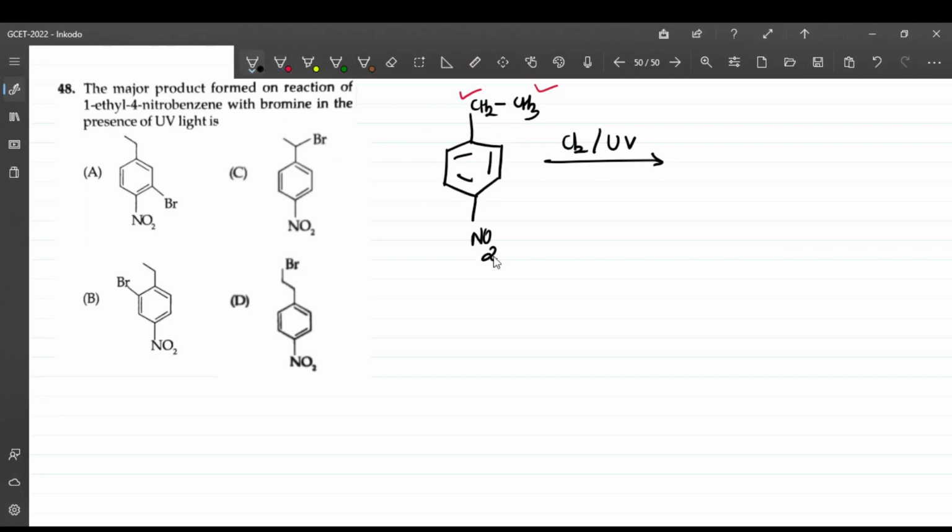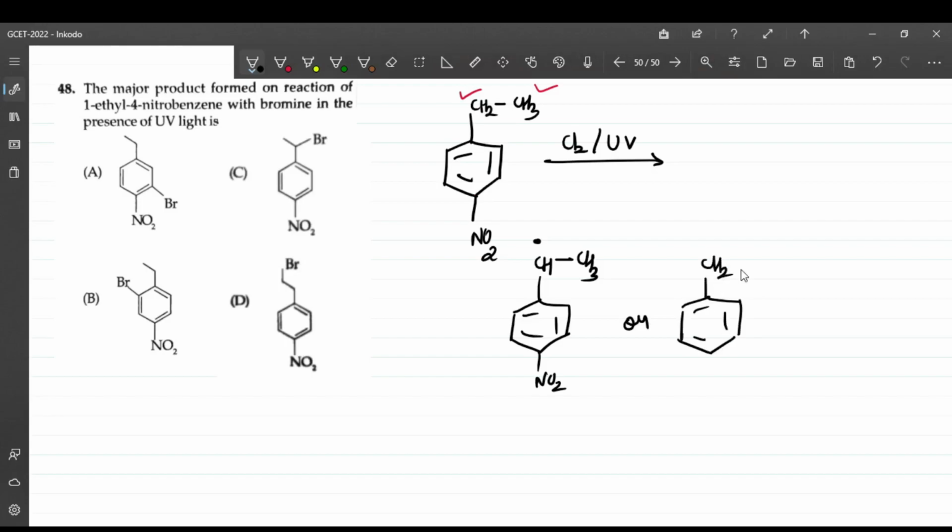Since it goes via free radical formation, there are two possibilities: the free radical can be formed here, or the free radical can be formed over here.